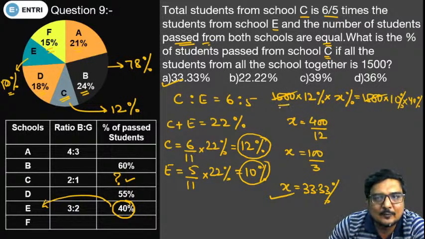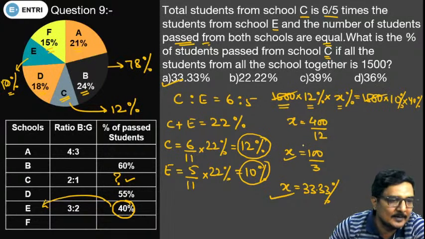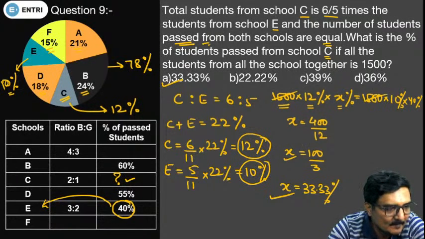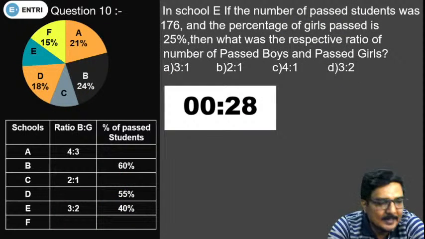So 1500 students overall, 12% in school C, and X% students passed out of that 12%. This will be equal to 10% and 40% of 1500 of school E, and that's how we have calculated the value of X. Now moving to the next question. Try the next question.